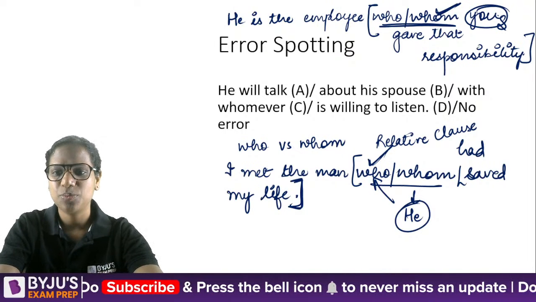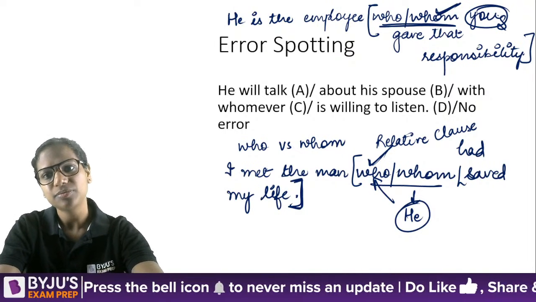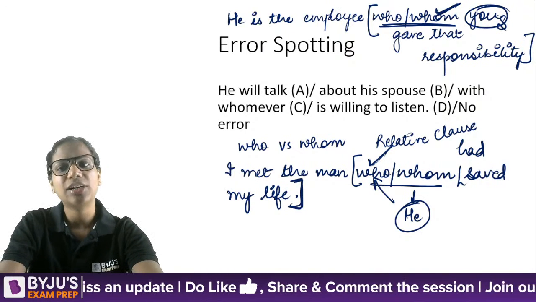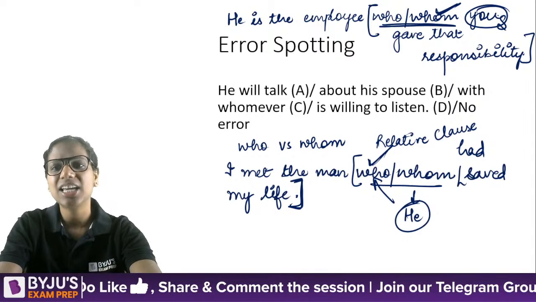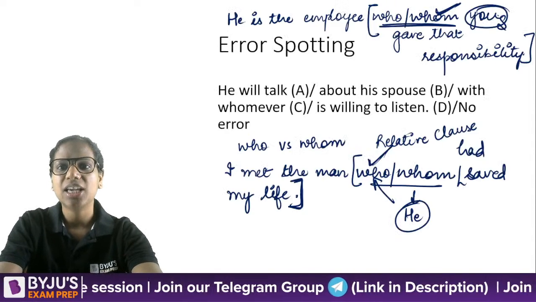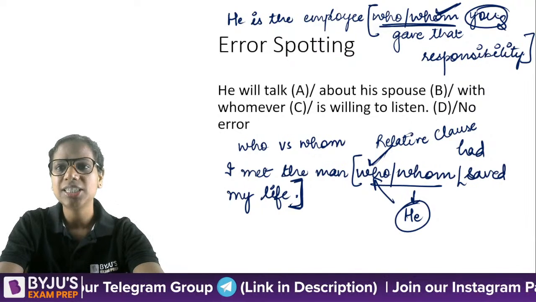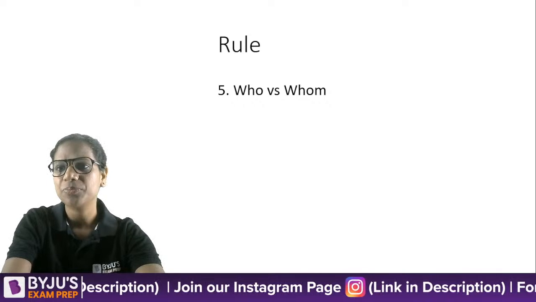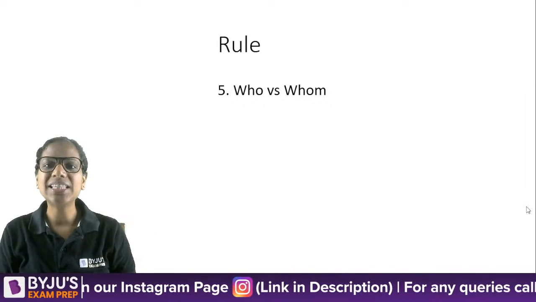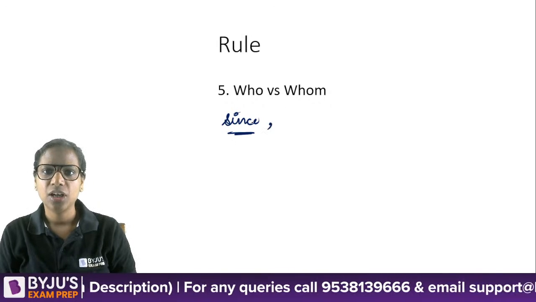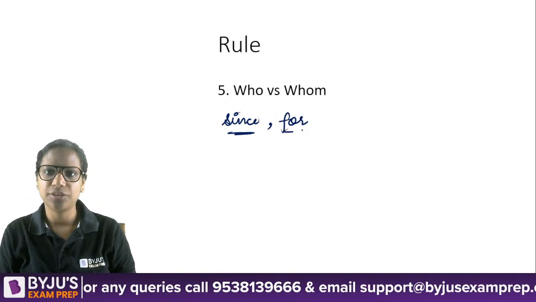All right. Perfect. Who had saved my life and whom you gave that responsibility. That's how who and whom works. So the answer here was C. C was erroneous and the concept involved was who versus whom. Okay. All right. Now, since and for, because one of you asked this.